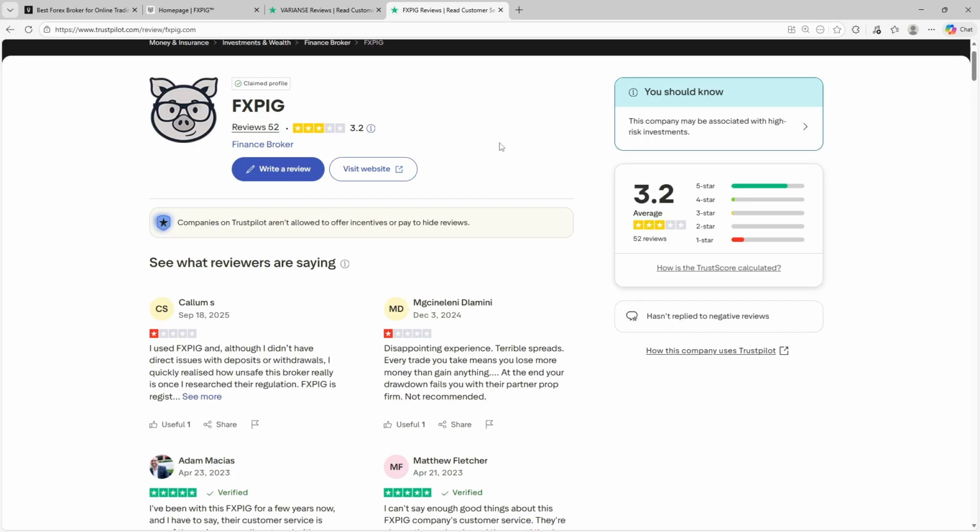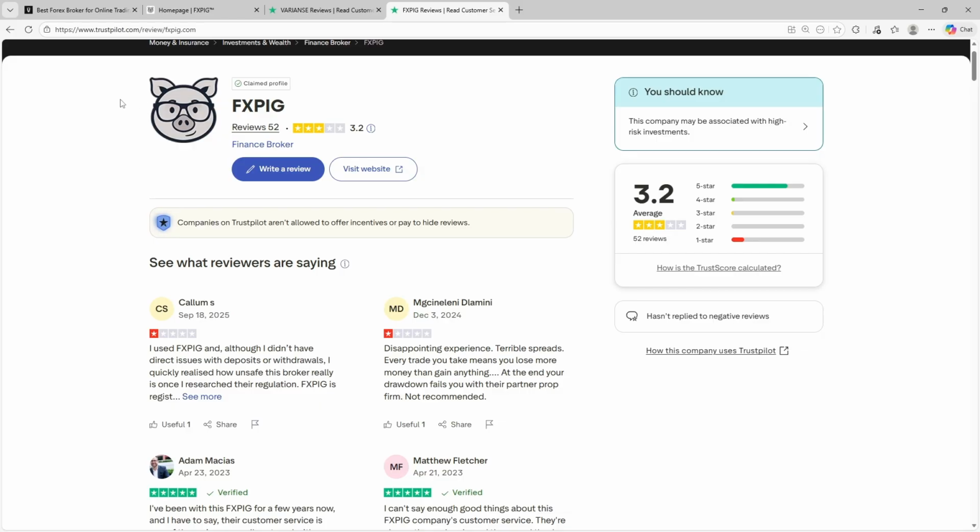FXPIG holds a Trustpilot rating of 3.2. Reviews are mixed. Positive comments often highlight customer service quality, execution freedom, and platform flexibility. Negative feedback tends to focus on spreads during certain market conditions, regulatory concerns raised by cautious traders, and inconsistent experiences depending on region.